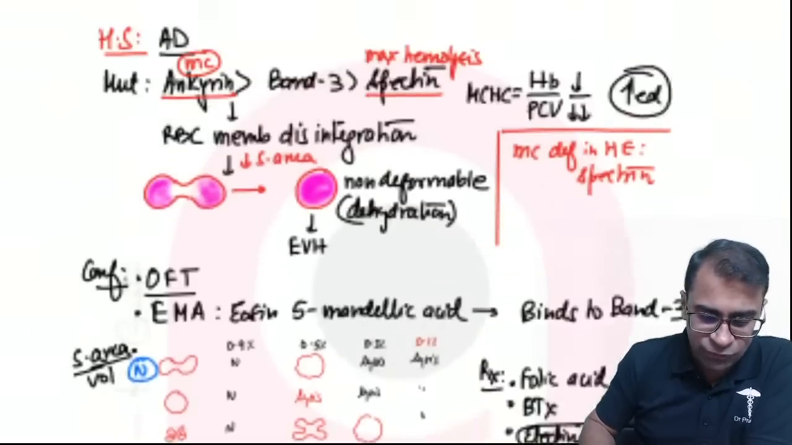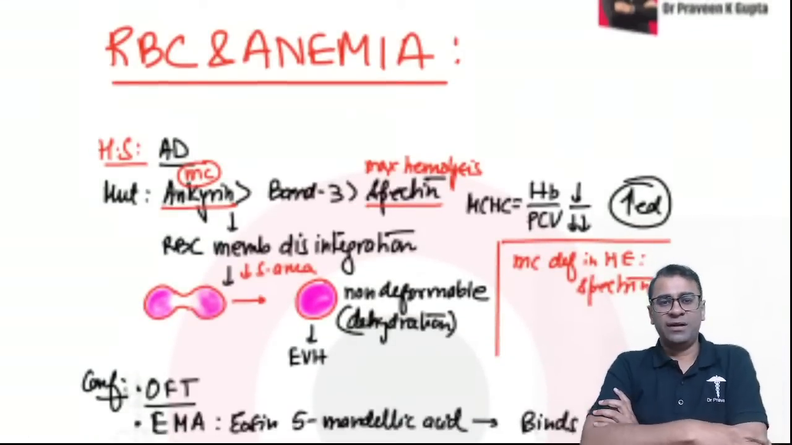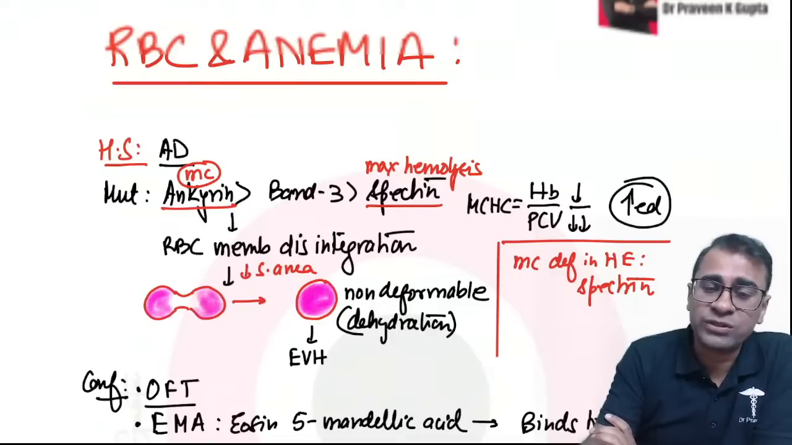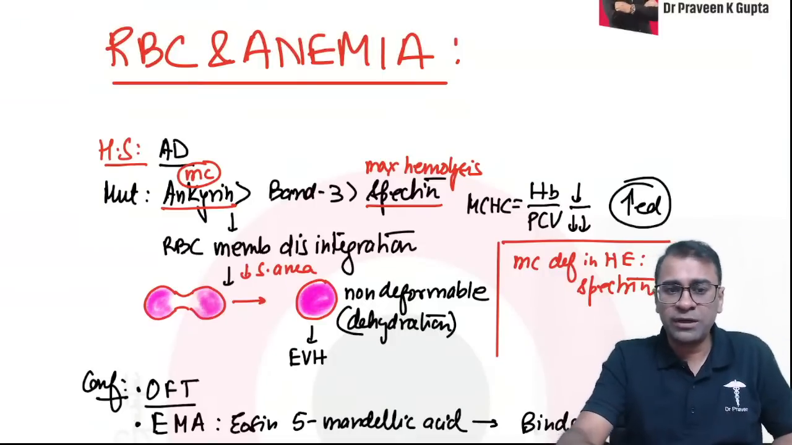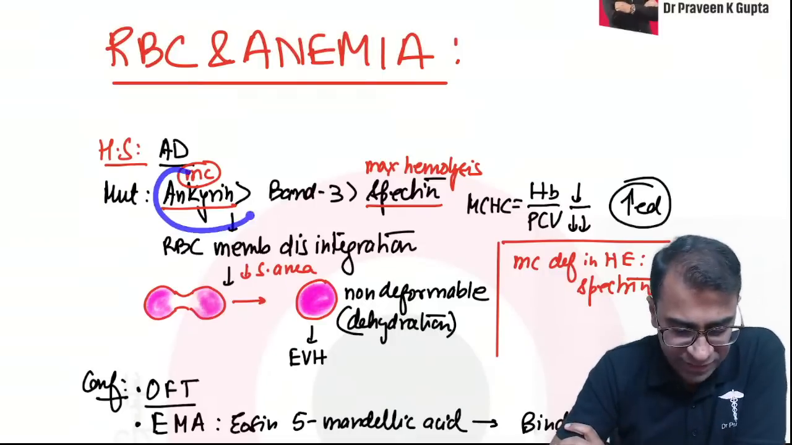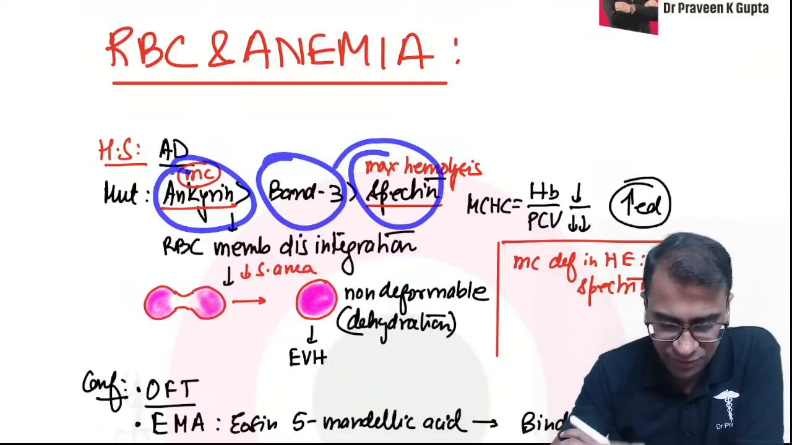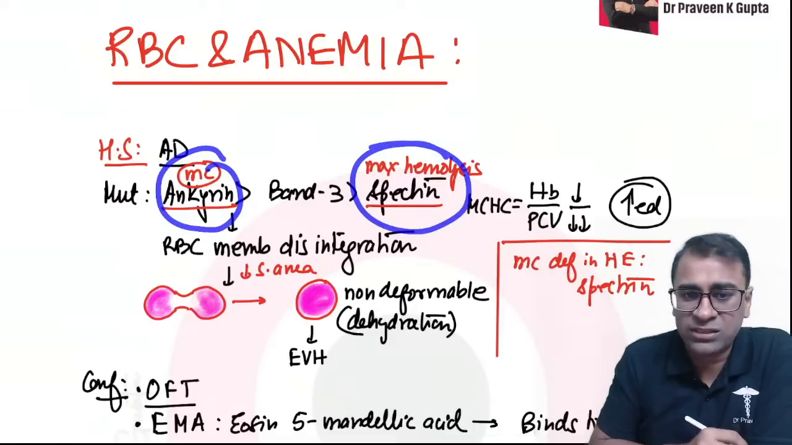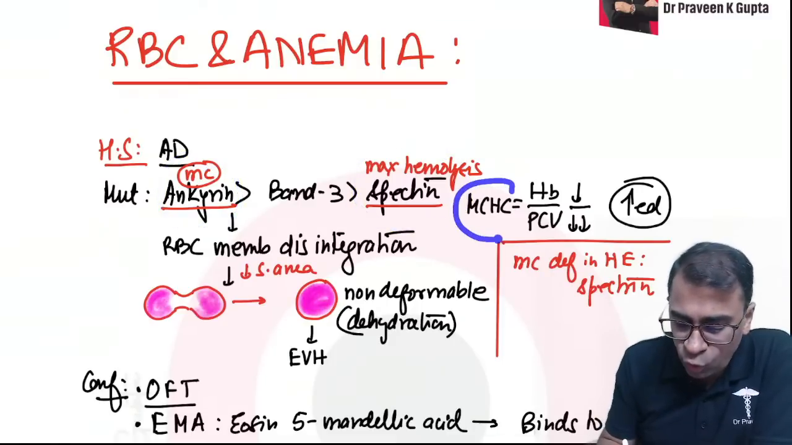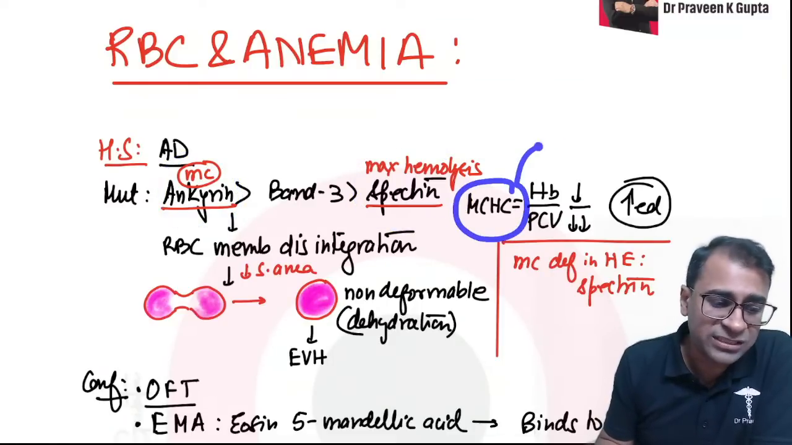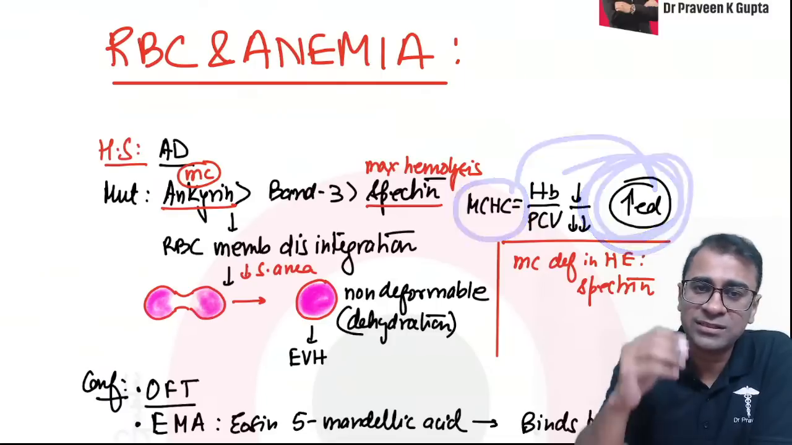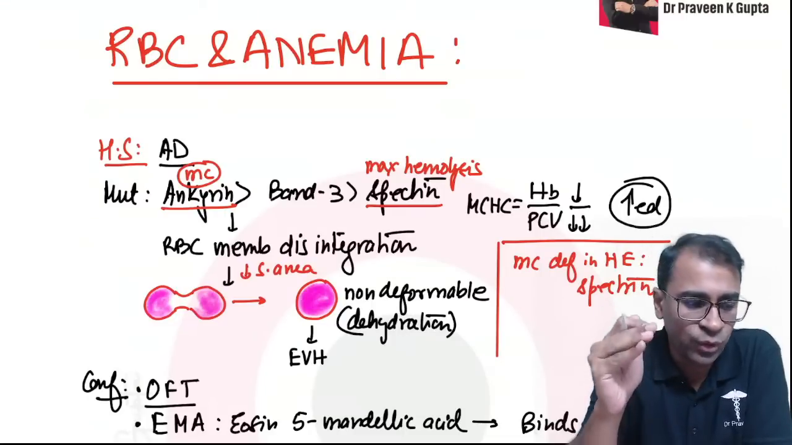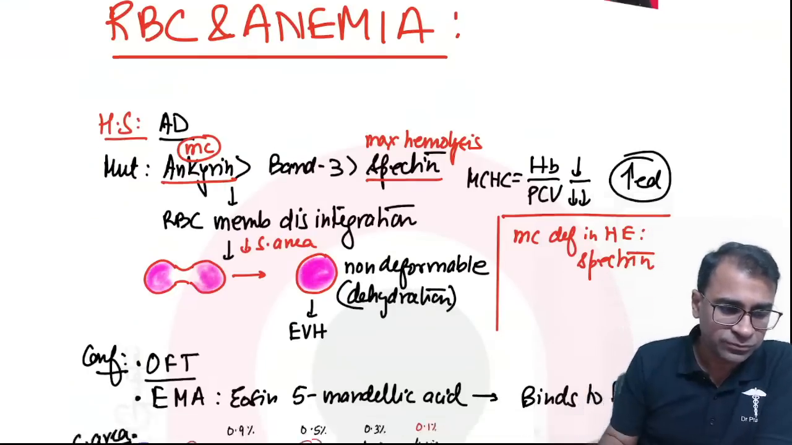Let's now move to RBC anemia. So in RBC anemia, the first topic to discuss is hereditary spherocytosis. As you all know, it is an autosomal dominant trait, the most common defect is ankyrin more than band 3 more than spectrin. And do remember, most common is ankyrin, but the maximum hemolysis occurs in spectrin. Do remember, the only anemia where MCHC is increased is hereditary spherocytosis.